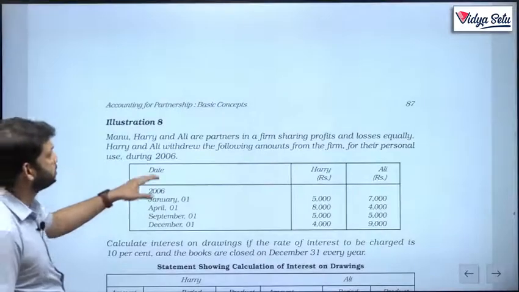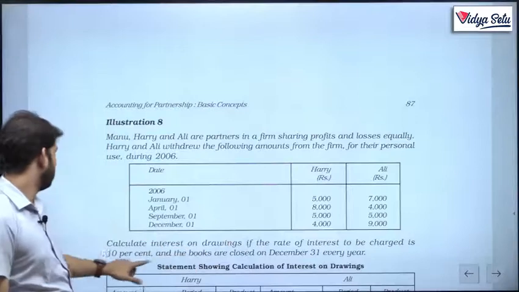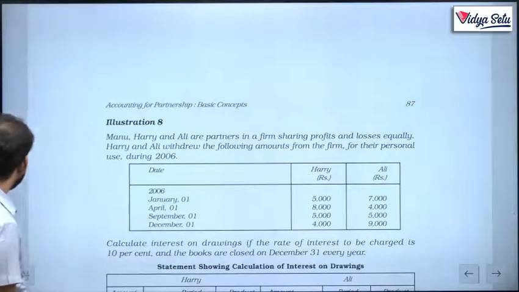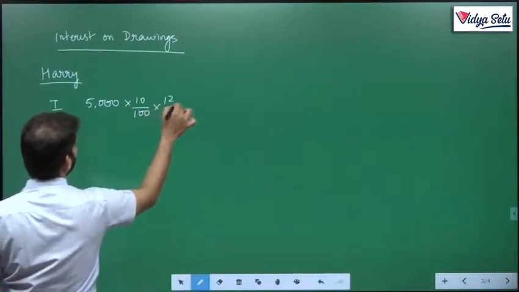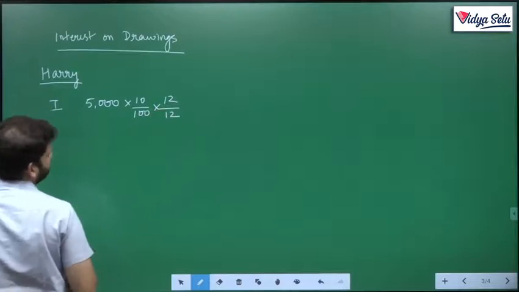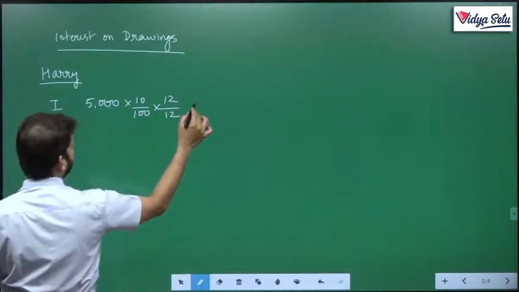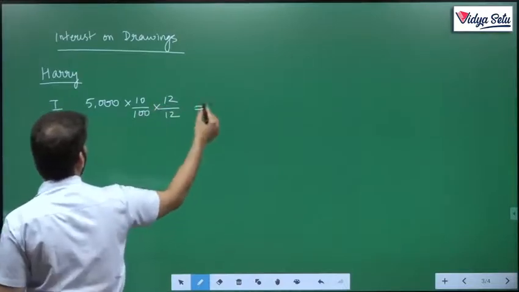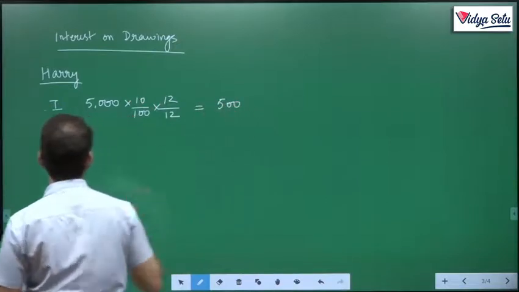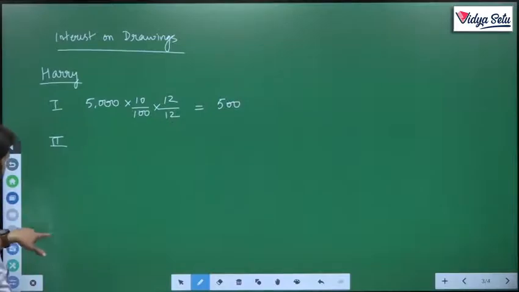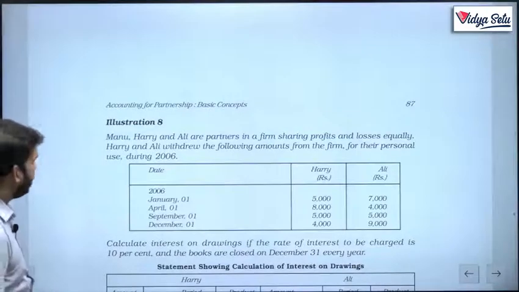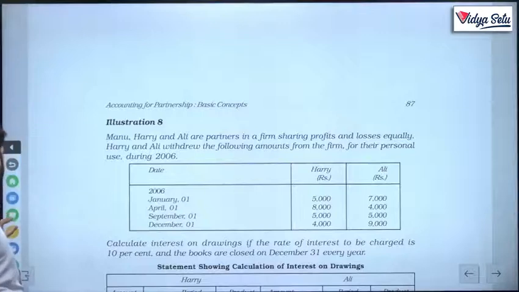Rate of interest is 10%. And he used this money for the entire 12 months. Then that equals 500. The next amount which he withdrew was on April 1, 8,000.